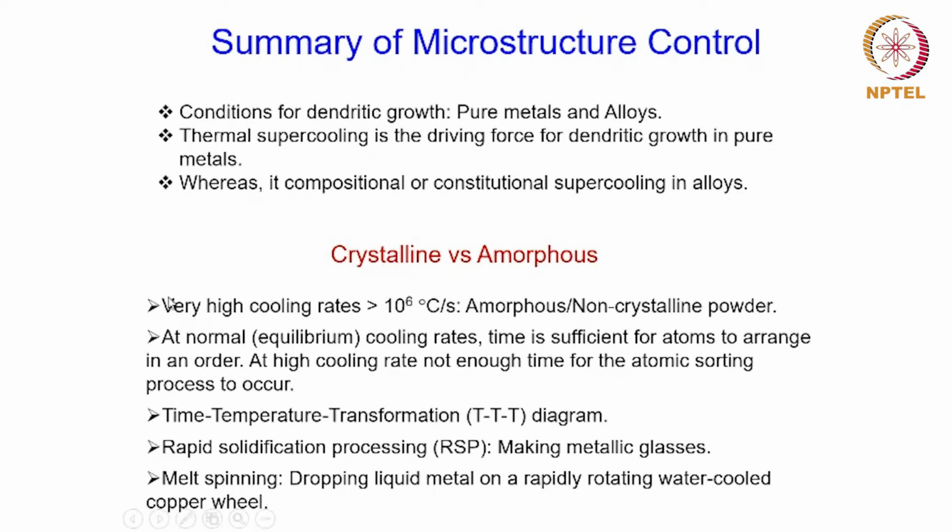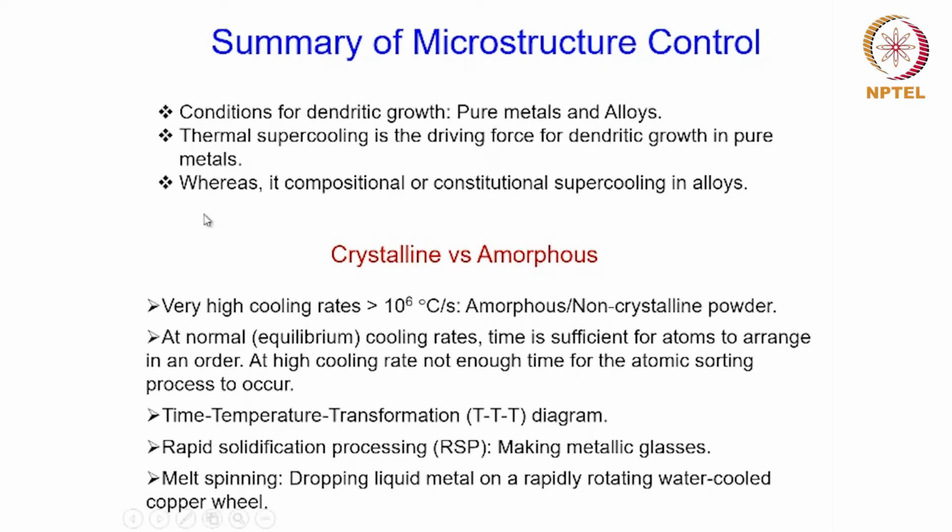Then we discussed the conditions for the dendritic growth for pure metals first, and then for the alloys as well. In case of pure metals, the driving force for the dendritic growth is thermal supercooling, and this is something we have discussed in detail.